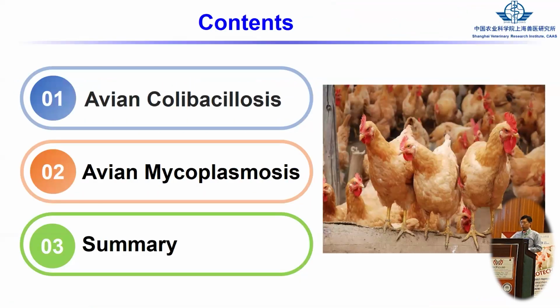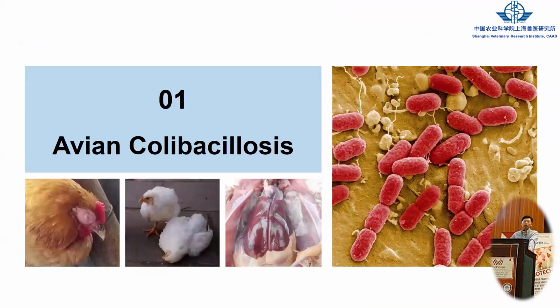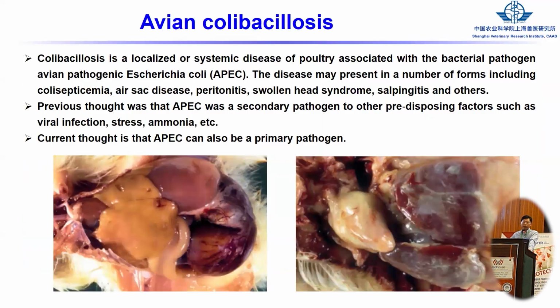For the contents, I just focus on two different diseases. One is avian disease caused by APEC, avian pathogenic E. coli. The second one is Mycoplasma. The first one is Avian Colibacillosis. This disease is caused by APEC, meaning avian pathogenic E. coli.